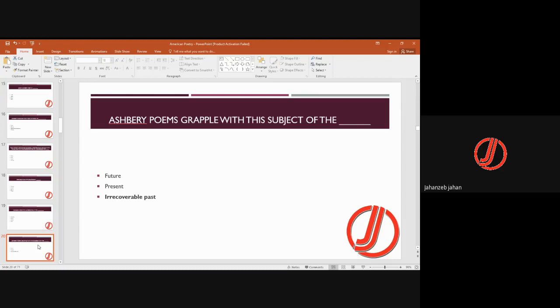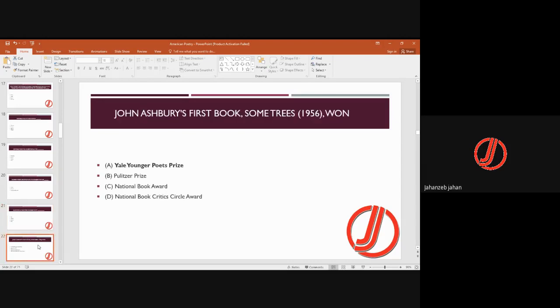What is being said here is basically that the past is irrecoverable. You cannot get it back. Once a moment is gone, it is gone forever. Eurydice in the poem vanished into the shade. His wife disappears.